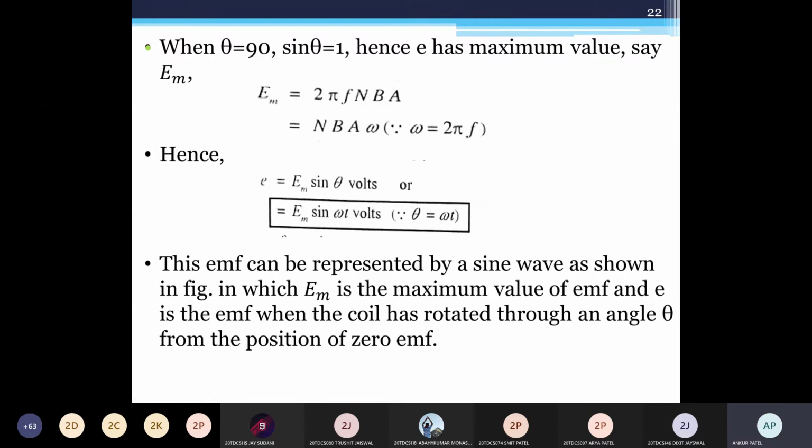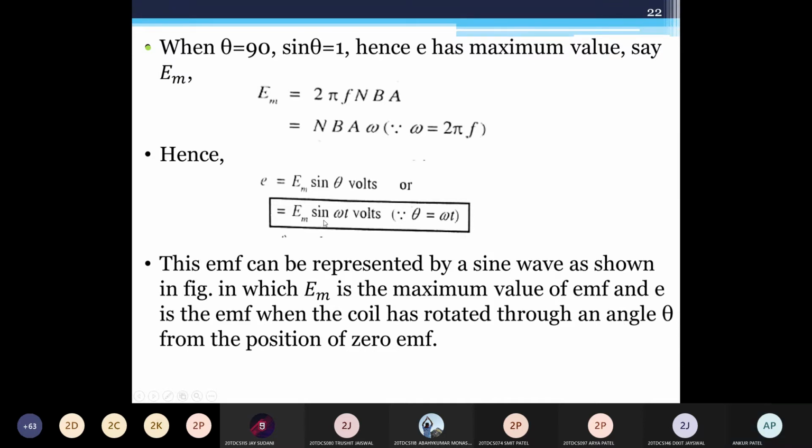Divide by resistance: voltage divided by resistance gives current. So in place of EM, I can write IM into R, and in place of E, I into R. R and R cancel, so I equals IM sine omega t.